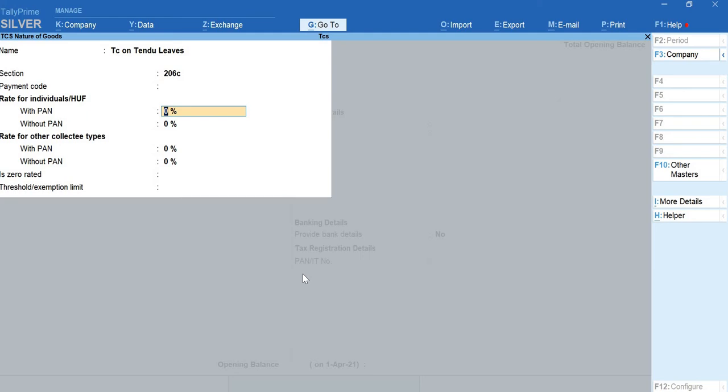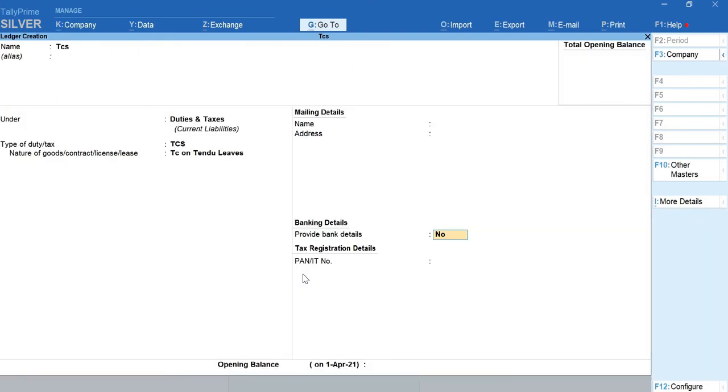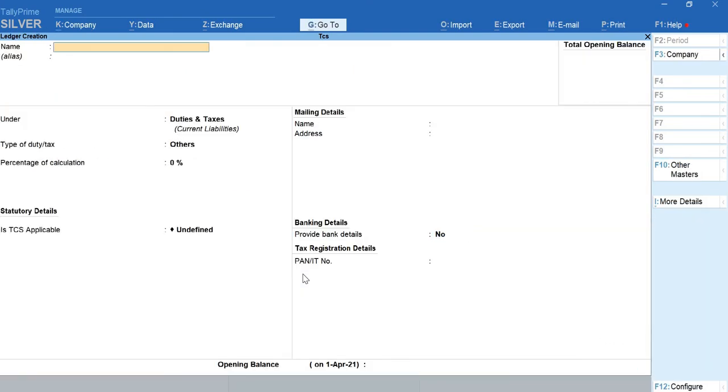The taxes in TCS will not exceed 1%. The highest percentage is 5%, that is for your tendu leaves. As I'm giving the example of tendu leaves, I'll take 5% itself. And all the other products, most of them fall under 1% tax. There is no exemption limit, just accept this. And we are done creating the tax ledger.